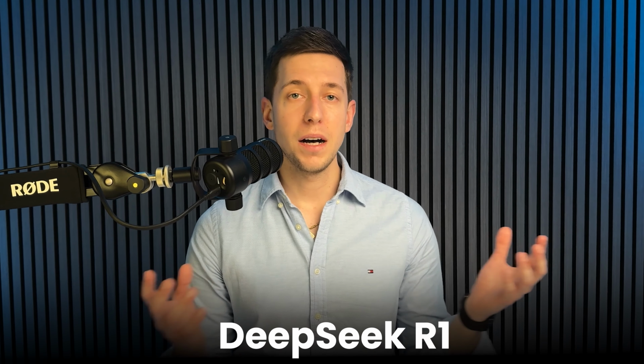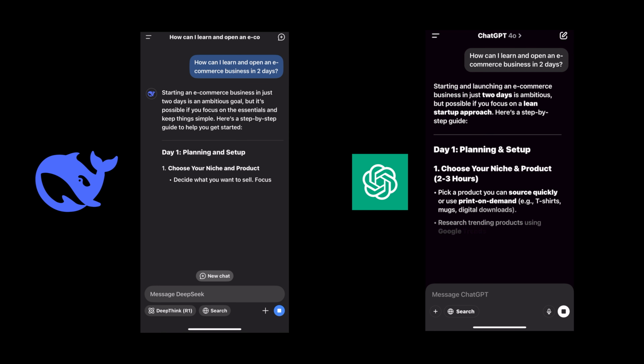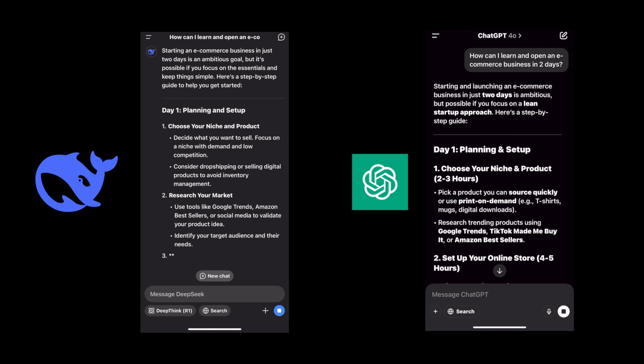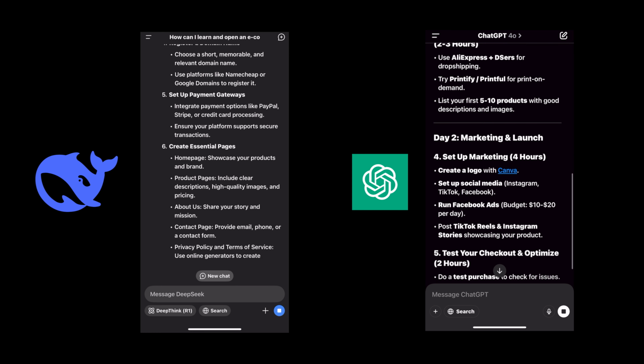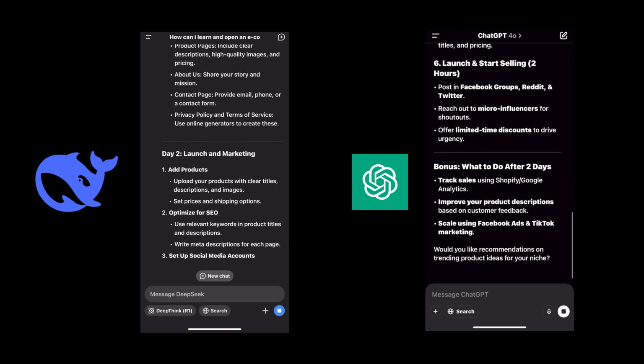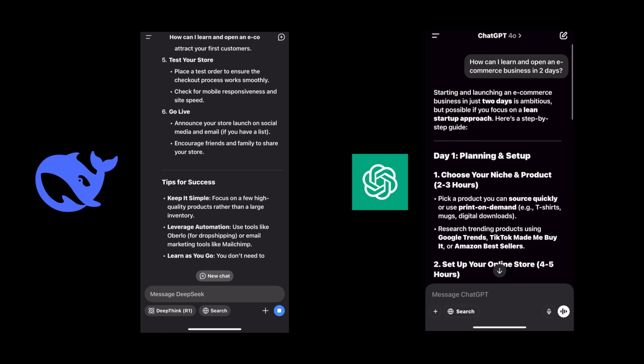In short, DeepSeek is now the most downloaded app worldwide, and the reason for this massive surge is simple. Its cutting-edge AI model, DeepSeek R1. But what is DeepSeek? DeepSeek is an AI chatbot similar to ChatGPT. With its DeepSeek R1 model, it has reached the same level as OpenAI GPT-4 Turbo, the advanced AI model available only in the paid version of ChatGPT. This achievement alone is significant, but what has truly shaken the internet is that unlike ChatGPT, which requires a monthly subscription to access the powerful model, DeepSeek is completely free and unlimited.